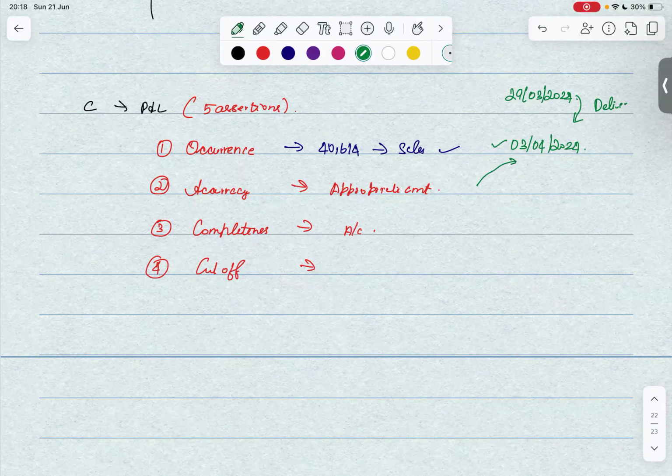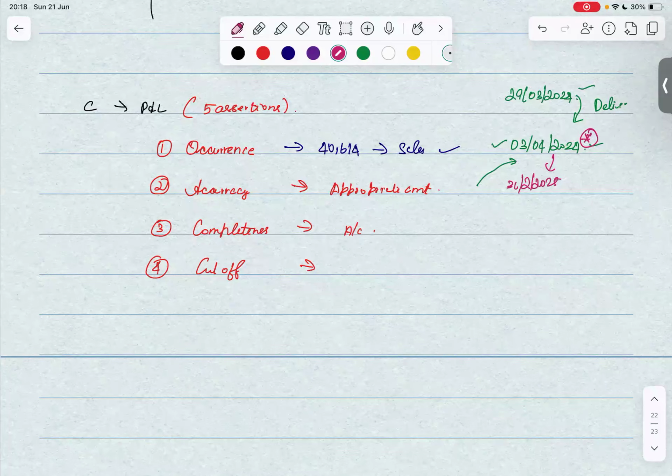In this case, just tell me whether sale has actually occurred on 3rd March 2024 or 29 March 2024. It is 3rd March 2024, right? So then the revenue should have been accounted for the year ending 31st March 2025. Right? So that's what we say as cutoff. What we mean here is it should have been accounted in the correct accounting period.